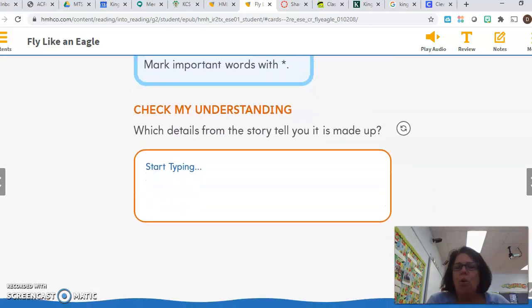Alrighty, so which details from the story tell you it is made up? How do you know that this is a made-up story? I'm going to ask you a few questions, things for you to think about. Do eagles really talk in words? So when you think about that, your answer is probably going to be no. And that helps you know that it's a made-up story. It's not a real story. There might be real things in it. Eagles and nests are definitely real. But the actual story is made up because we know eagles don't really talk.